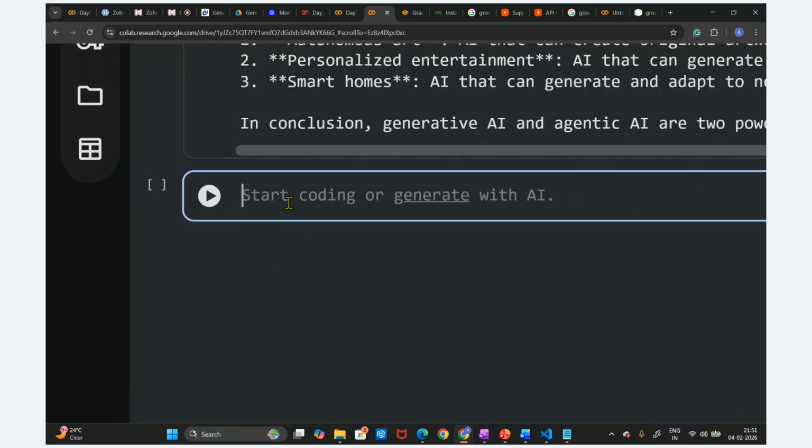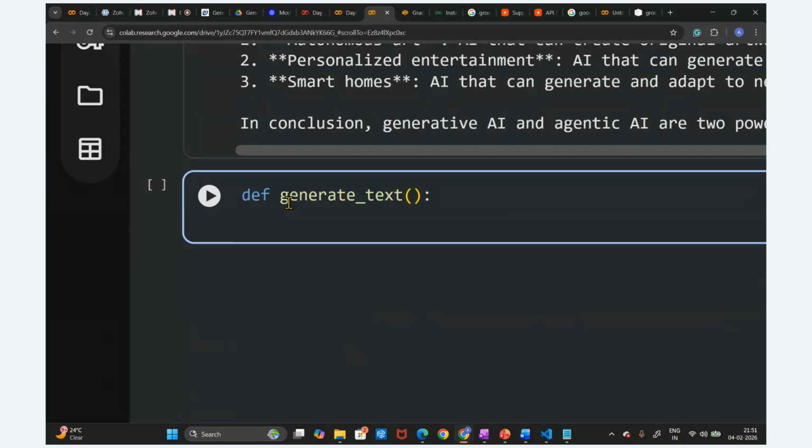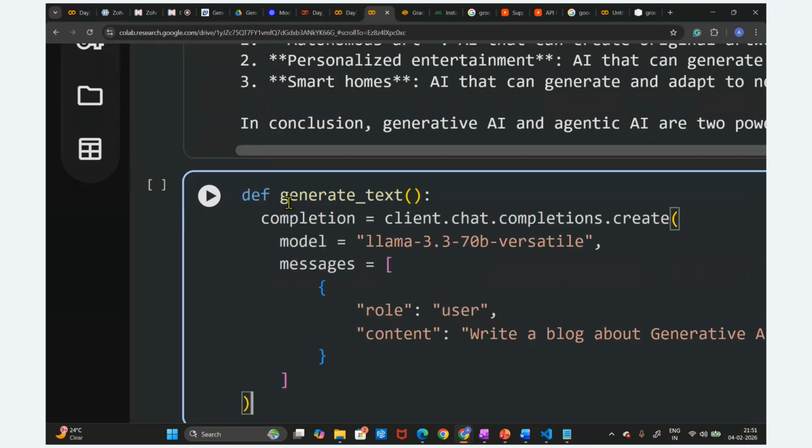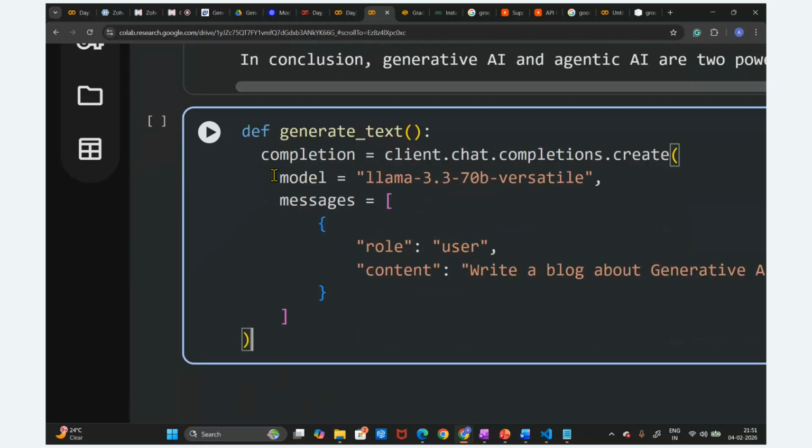Here, how can we write the function? With the help of the def keyword, right? def generate_text. Here I'm going to write one function. In this function we are going to write the same code here. I just copy and paste it here. And this code is going to return some output, right? So we are going to return some output from this code.